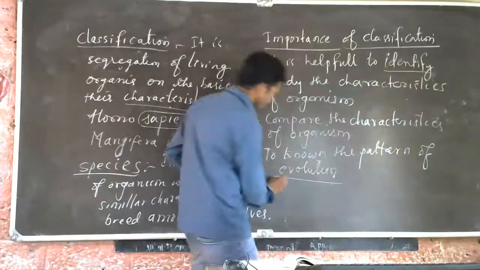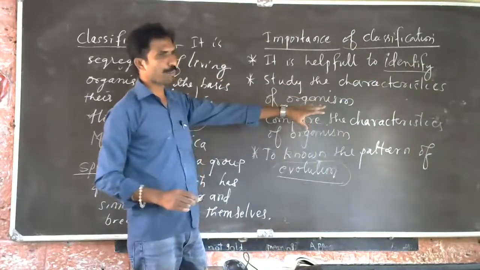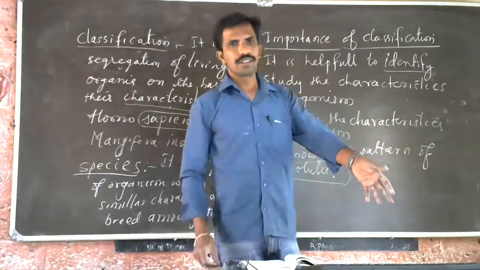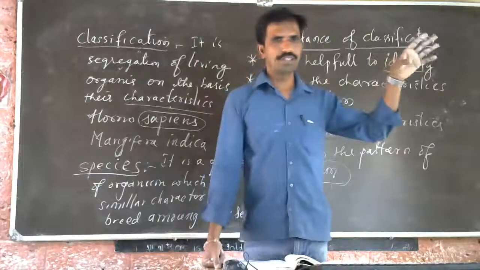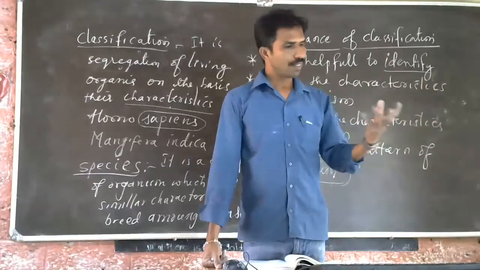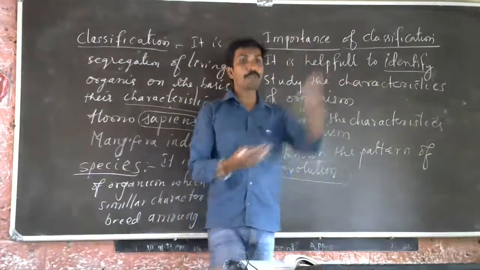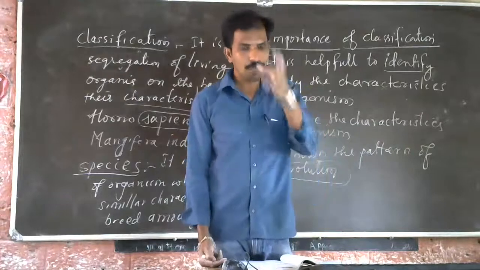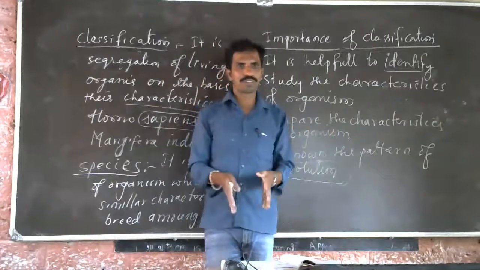So we can see the evolution of biodiversity, the pattern of evolution, how the evolution has happened. See, earlier dinosaurs were there. Dinosaurs were present. Now they are not there. But the dinosaurs are reptiles. We say they are reptiles. How did we say they are reptiles? Because similar types of reptiles we are seeing now.